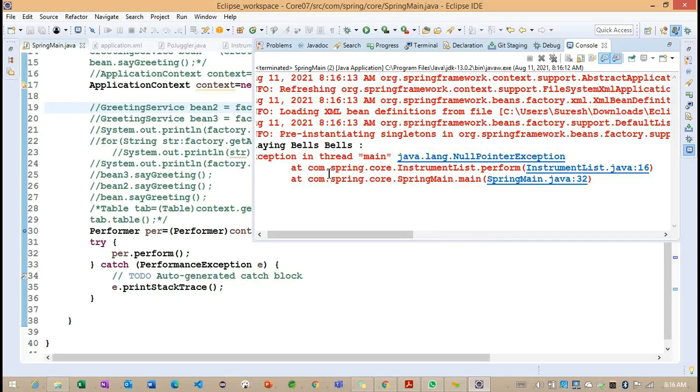Now you can see the second line is providing the information: InstrumentList perform, line number 16, InstrumentList.java, line number 16. We are getting an exception here. So first question, why are we getting the null pointer exception? To resolve this null pointer exception, what can we do?